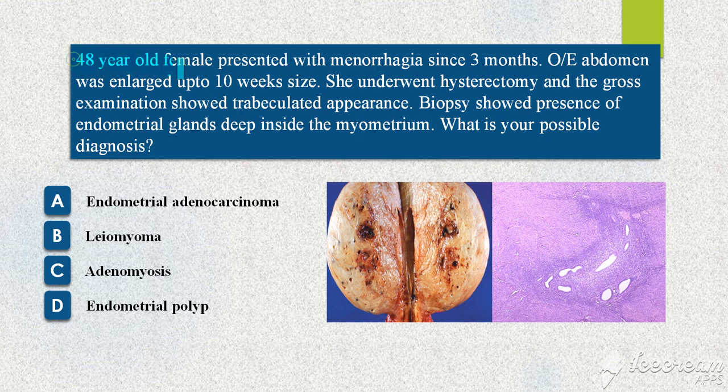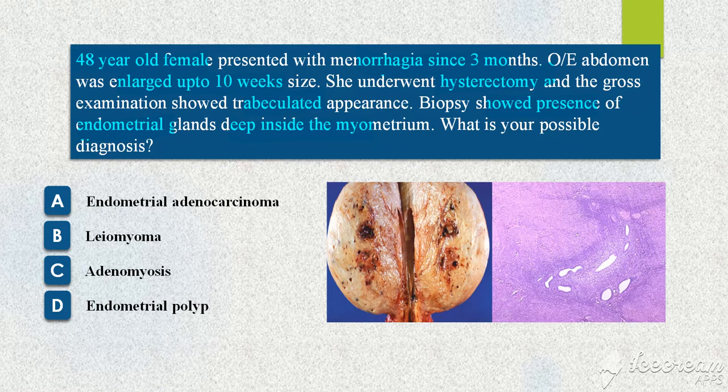Question for today: a 48-year-old female presented with menorrhagia since 3 months. On examination, the abdomen was enlarged up to 10-week size. She underwent hysterectomy and the gross examination showed a tuberculated appearance and biopsy showed presence of endometrial glands deep inside the myometrium. What's your possible diagnosis? Endometrial adenocarcinoma, leiomyoma, adenomyosis, or endometrial polyp.